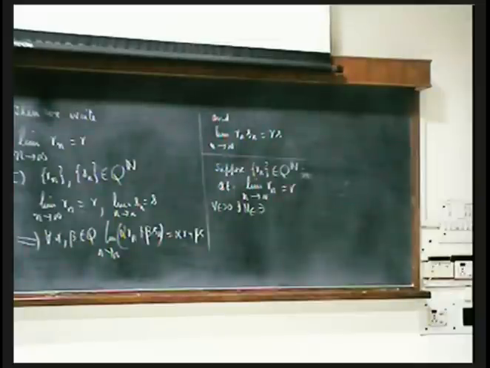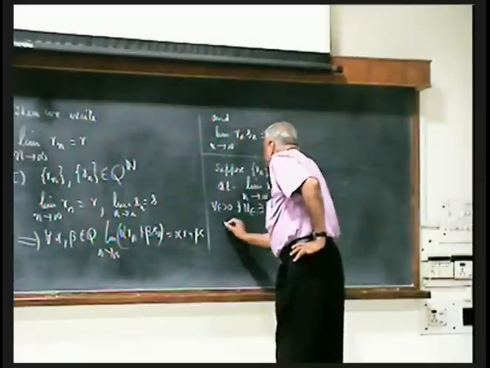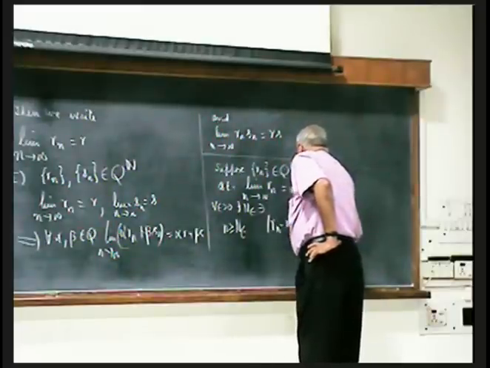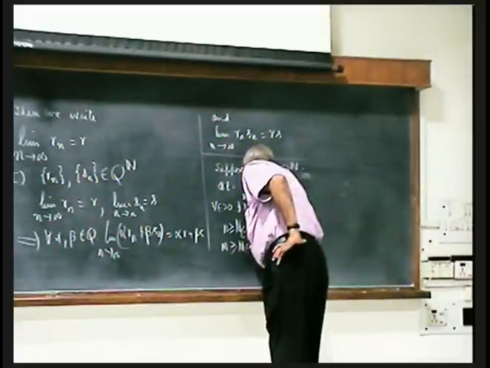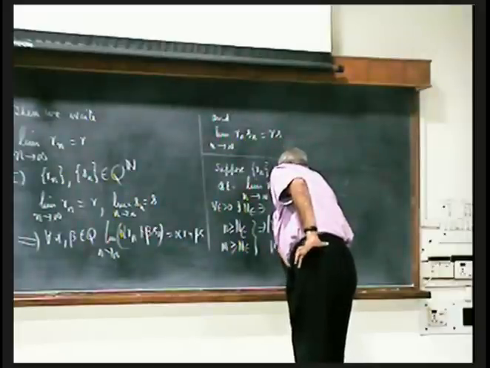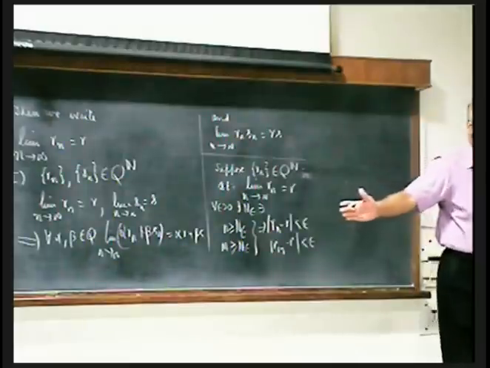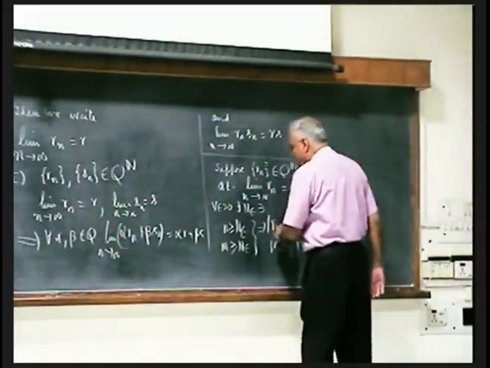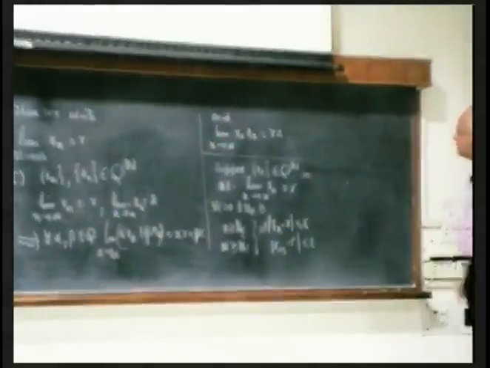So, if I take an n which is greater than n epsilon, then Rn minus R will be less than epsilon. And if I take an m greater than n epsilon, then Rm minus R will also be less than epsilon. Because the convergence says beyond a certain stage, the difference between the member of the sequence and R must be less than epsilon, whichever member you look at. So I choose the member Rn which is beyond that stage. I look at the member Rm which is beyond that stage, and the difference is less than epsilon.